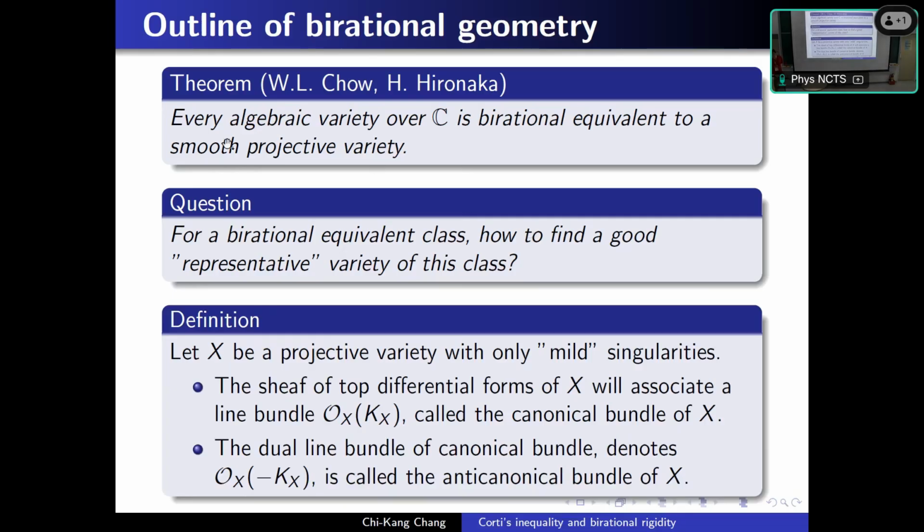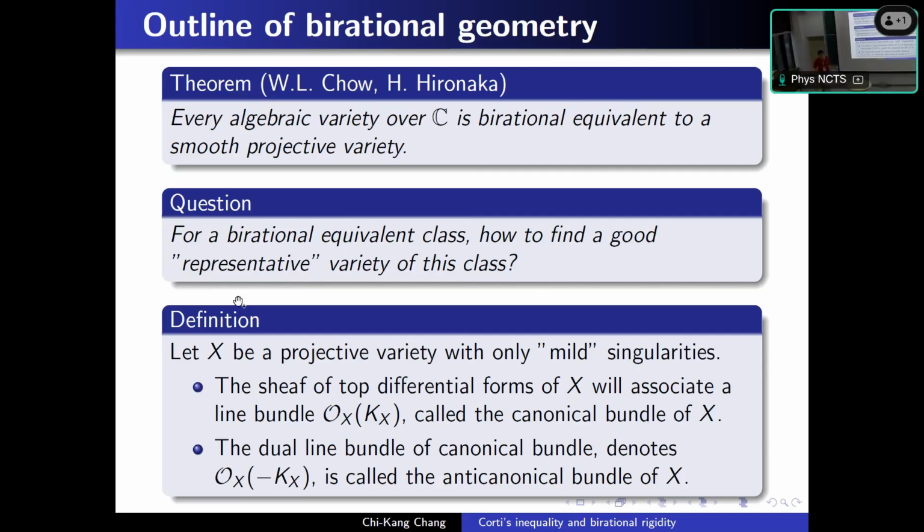And one important result is the combination of two theorems from Zhou Weiliang and Heisuke Hironaka. The theorem is that every algebraic variety over the complex numbers is birationally equivalent to a smooth projective variety. Smooth projective means it is a subset of projective space. Also, a question is, in a birational equivalence class, how to find a good representative variety of this class? This is the minimal model program.